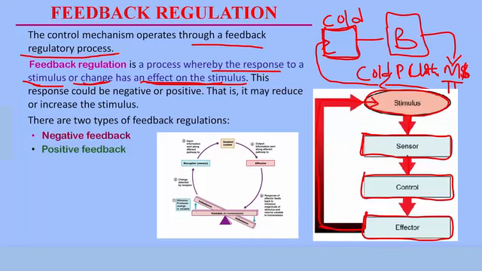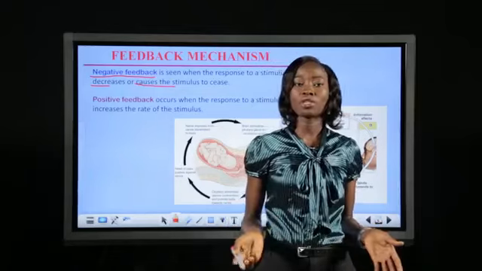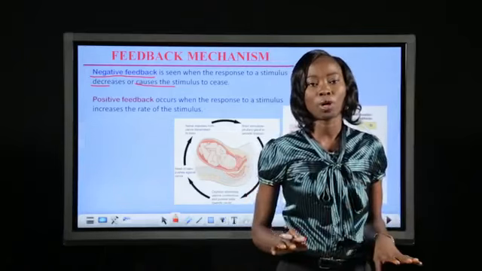Feedback response may be positive or negative. That is, it may reduce or increase the rate of the stimulus. By this, we have two types of feedback response: negative feedback response and positive feedback response. This depends on the function they carry out on the stimulus. Negative feedback response is seen when the response to a stimulus decreases the rate of the stimulus, or when the response to a stimulus causes that stimulus to stop completely.